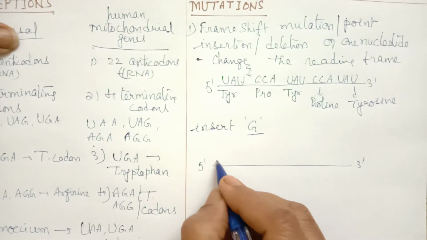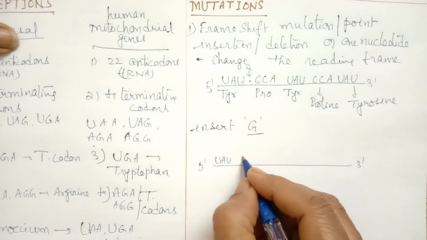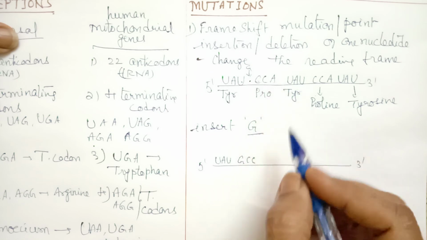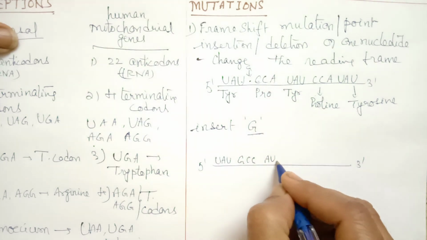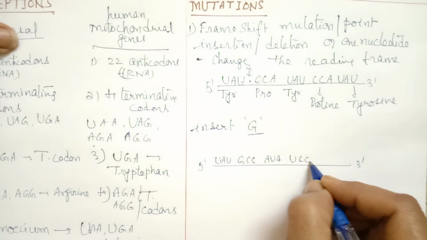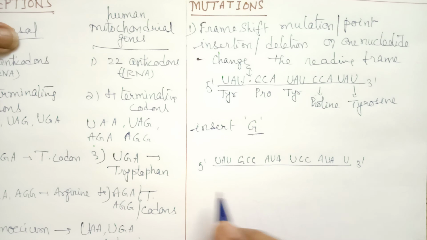I will write first as it is, UAU. From here it is going to change. It will become GCC. Then it will become AUA. Then it becomes UCC. Then again AUA. And then U. This is how the sequence of codons is changing. This is called change in reading frame.